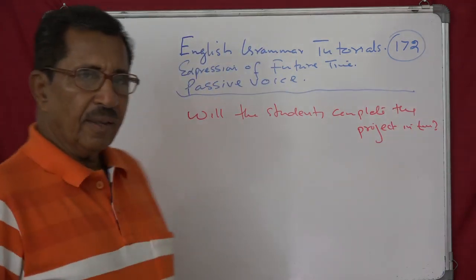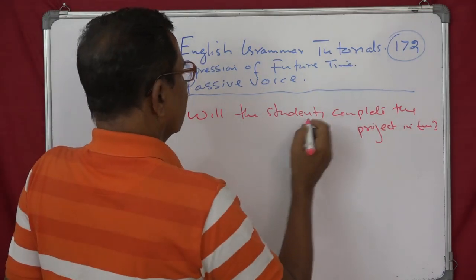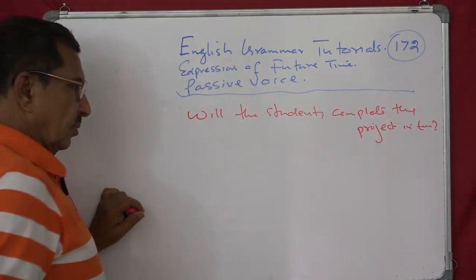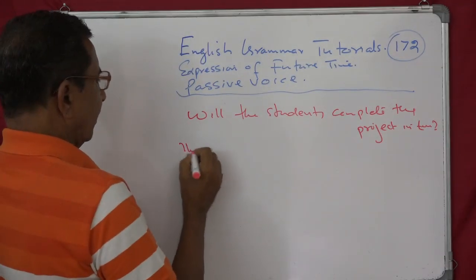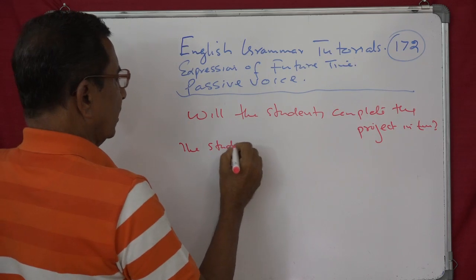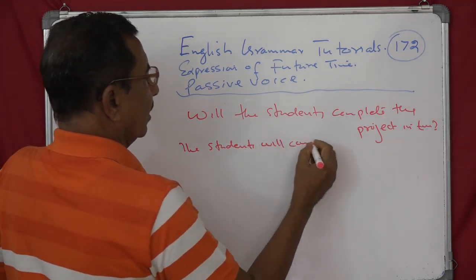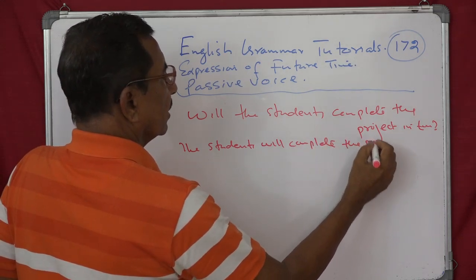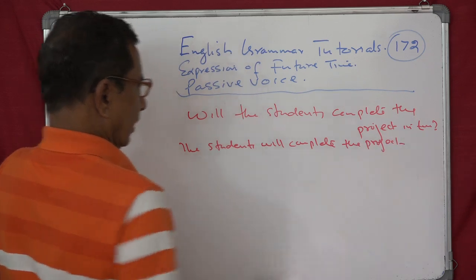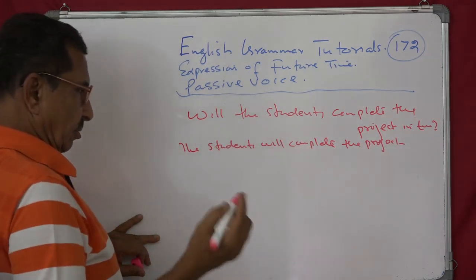So passive will be the object is... sorry. You want to do it step by step? Okay. The students will complete the project, etc. Now you can easily change this into a passive.